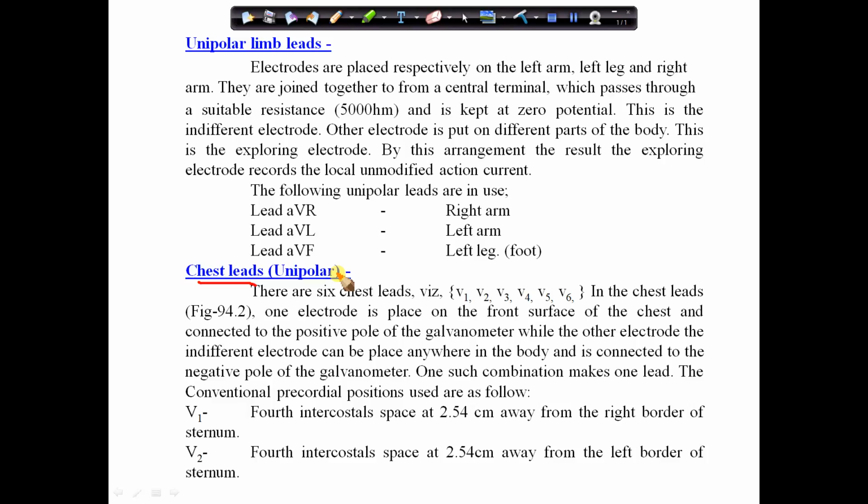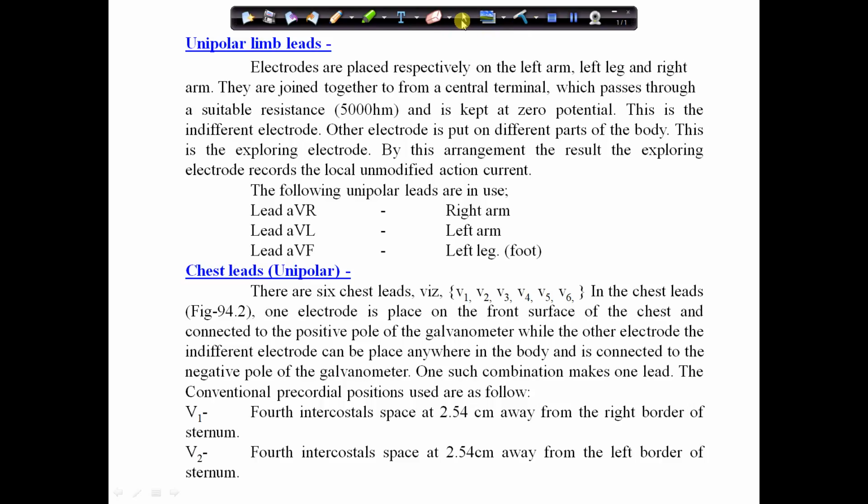The electrode is known as the chest electrode and the 6 points over the chest are called V1, V2, V3, V4, V5, V6 at different positions. They are placed on the chest, that's why they are also called chest leads. So this is the general description.